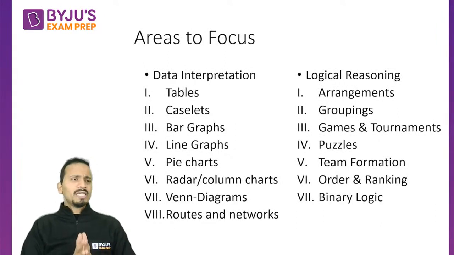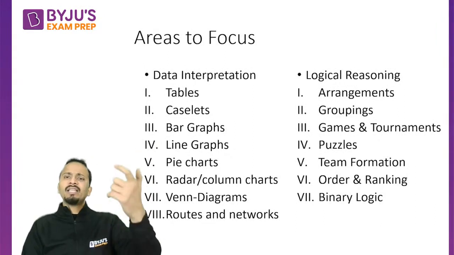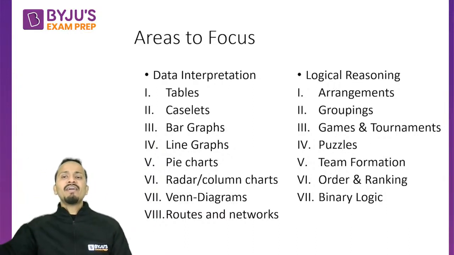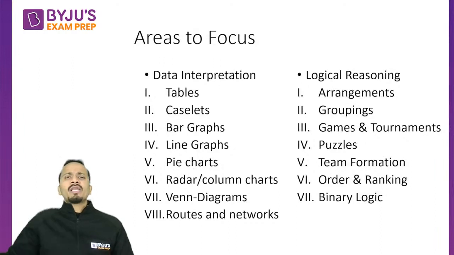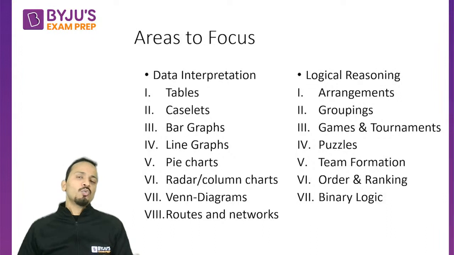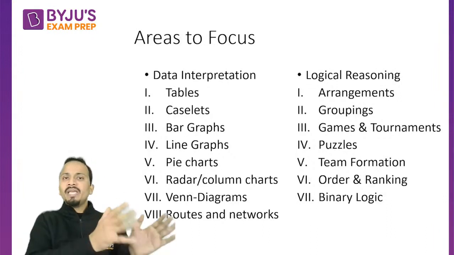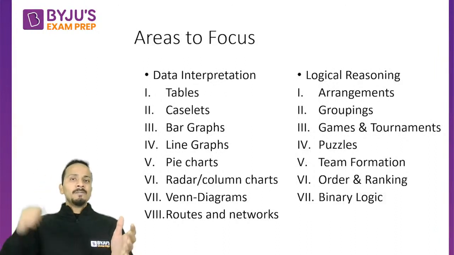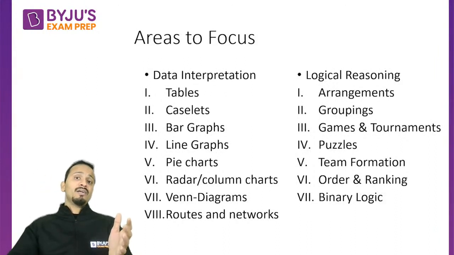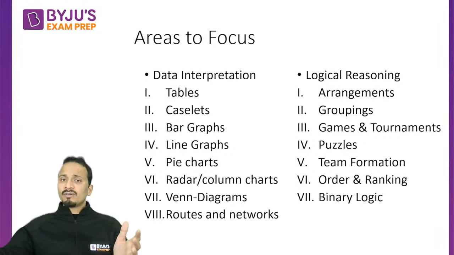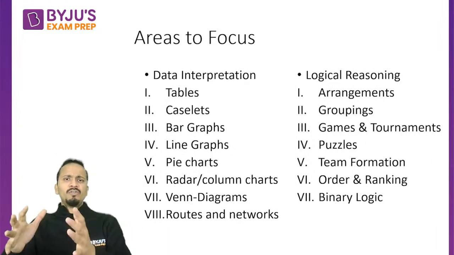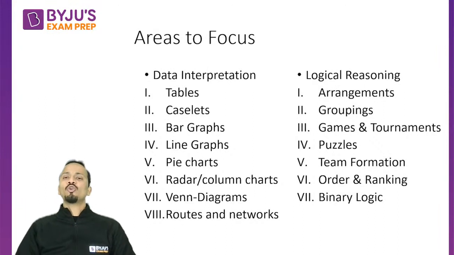All right. So basically there are few friends. Let's say there are 5 friends and they live in 5 different cities. They drive 5 different cars and they work in 5 different companies. And then there will be some conditions given so that you will be able to match every person with the city, the car he drives, and the company in which he works. Okay, so these are the questions of the type of arrangements and groupings.